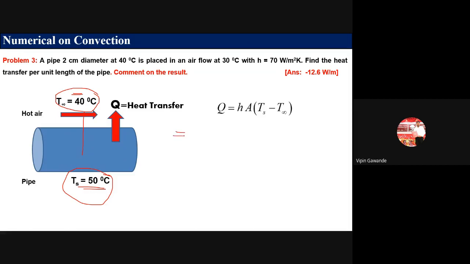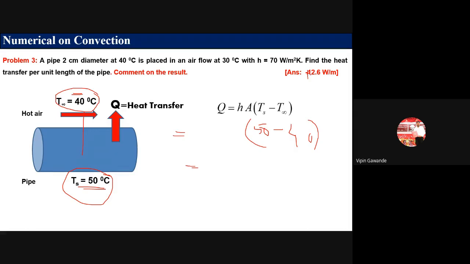So here you see Ts temperature is 50. So this is 50 and surrounding temperature is how much? It is 40. Okay. So you will get here positive value. Positive value denotes that the heat transfer occurs from pipe to the air.